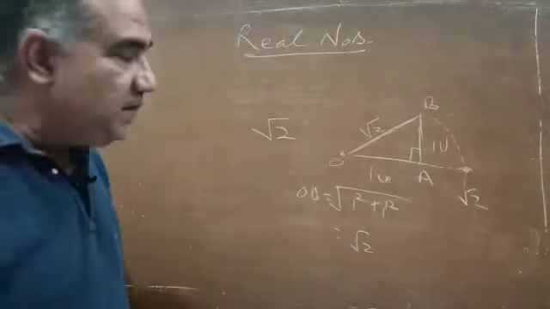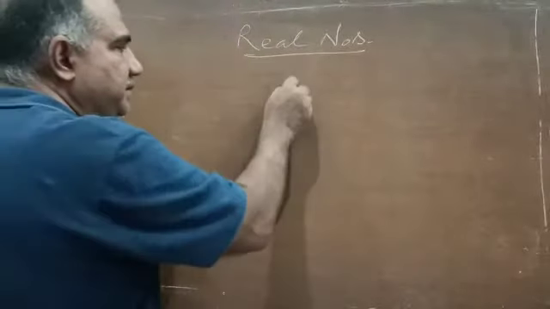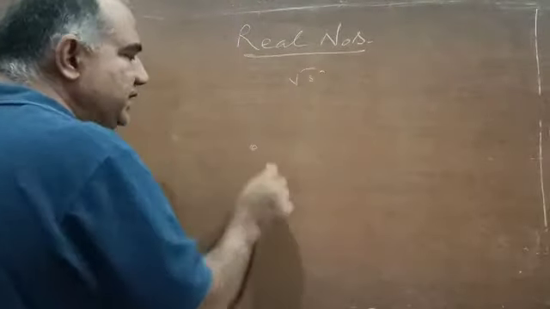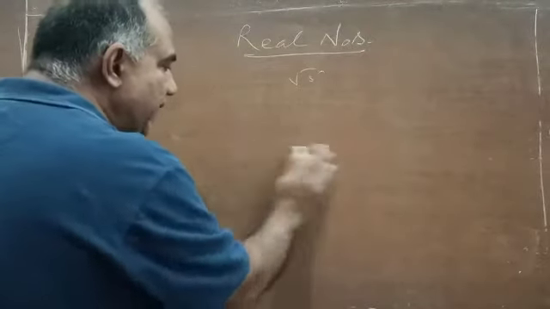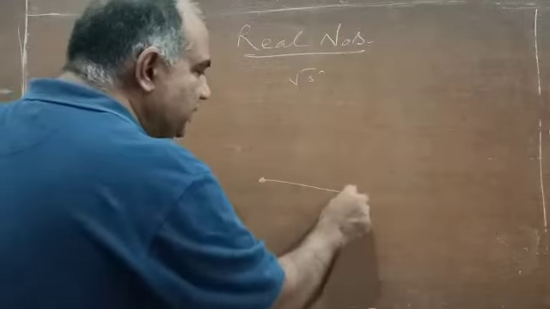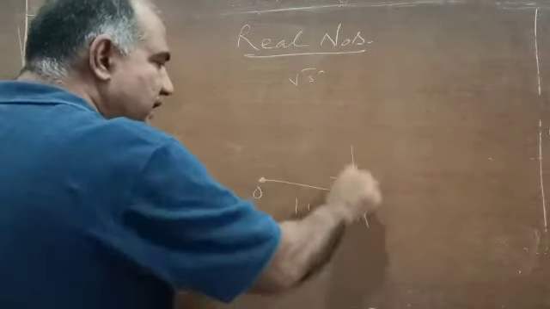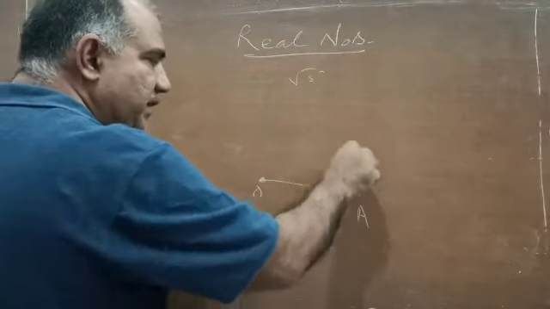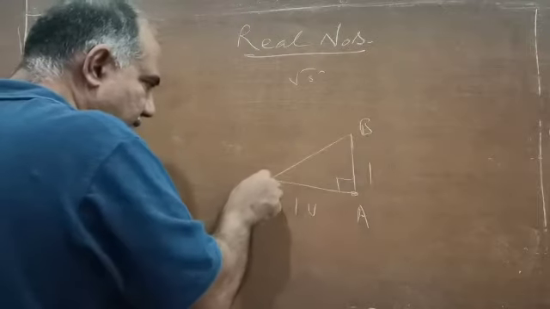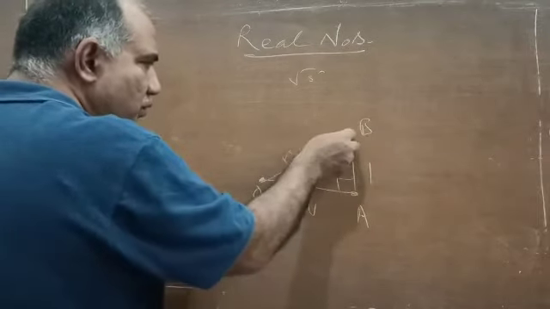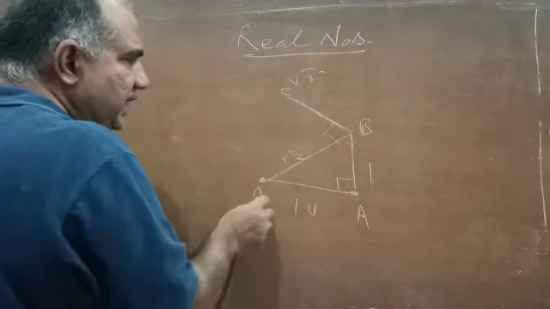This is true in the case of under root 5 also. Say I want to represent under root 5 on the number line. There is yet another method, which we will study subsequently, but this is the spiral method, where we make a spiral-like figure. This is O, this is A, at unit length. Again make a 90 degree angle, 1 unit, and let this be B. Now this is under root 2. Make another 90 degree angle with this, and let this be C.